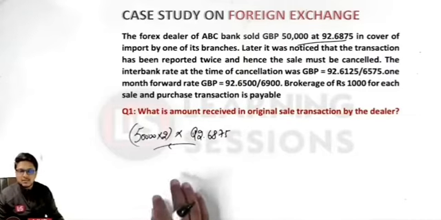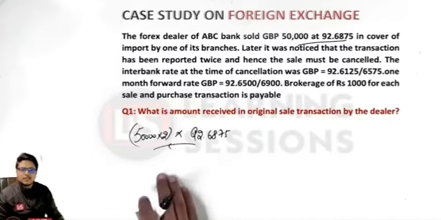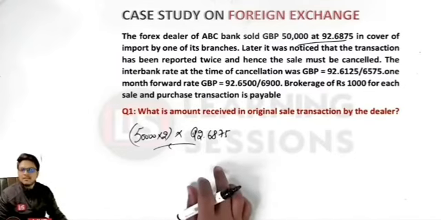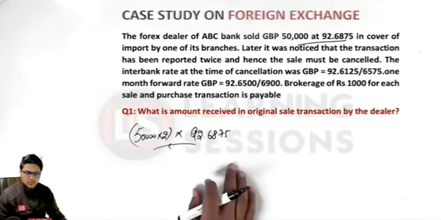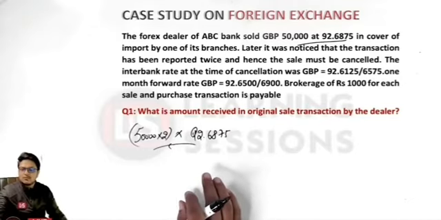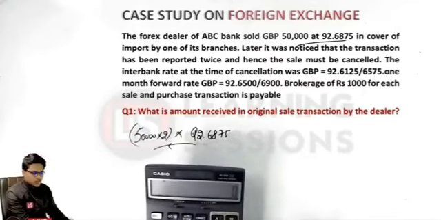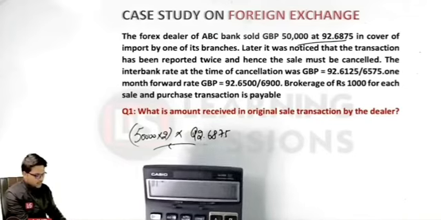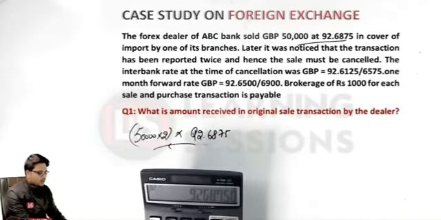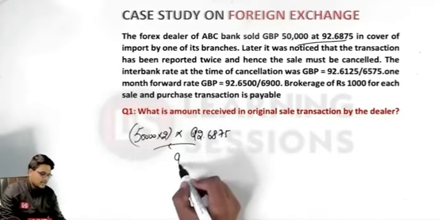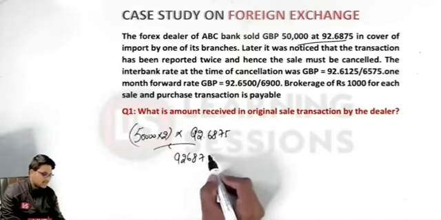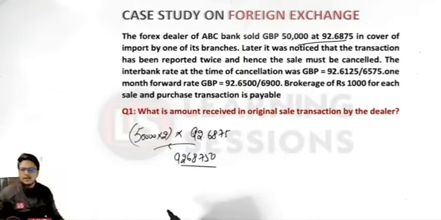The amount they must have received will be equal to 50,000 into 2 multiplied by this particular price. So what would be the answer related to this transaction? It is 92.6875 multiplied by 1 lakh, and that is equal to 92,68,750. That is the answer over here. But is it so? No, this is not the case.